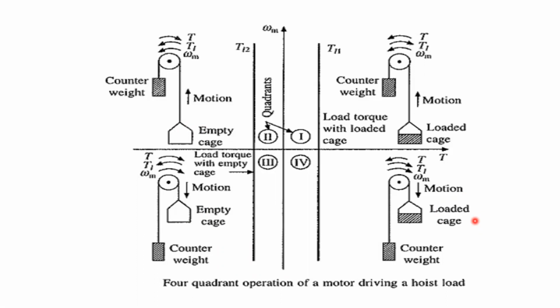One is the pulley, and for this pulley, a rope is connected, and at the ends of the rope, 2 parts are connected. One is the counterweight. With the help of this counterweight, you can pull or push the load or the empty cage. And at the other end of the rope, a cage is connected. According to the situation, the cage may be empty or loaded.